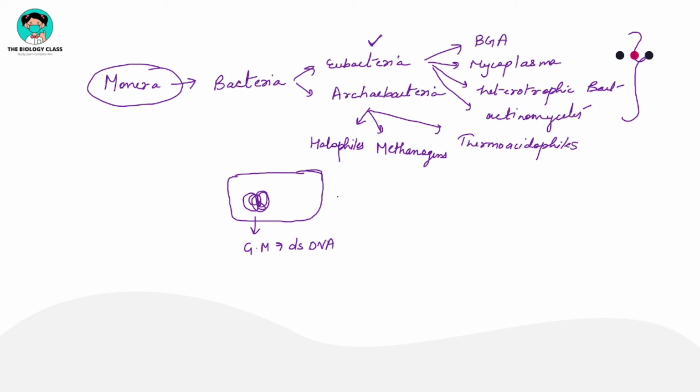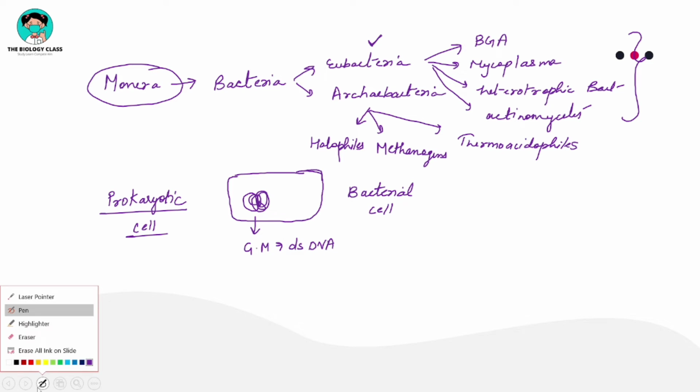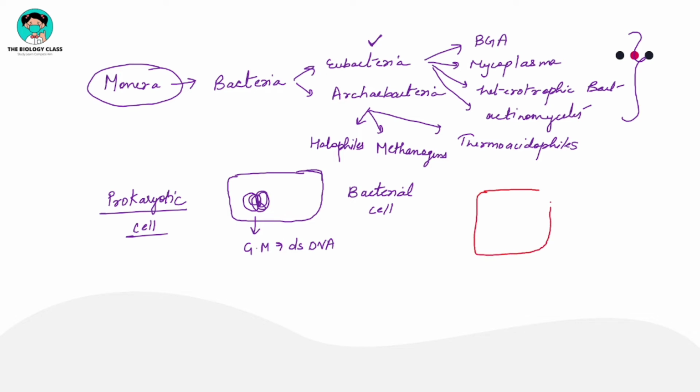Let's suppose this is a bacterial cell, a prokaryotic condition. In contrast, if I want to make a distinction with a eukaryotic cell, I will make a cell, make its genetic material, and then package this genetic material inside a nucleus.